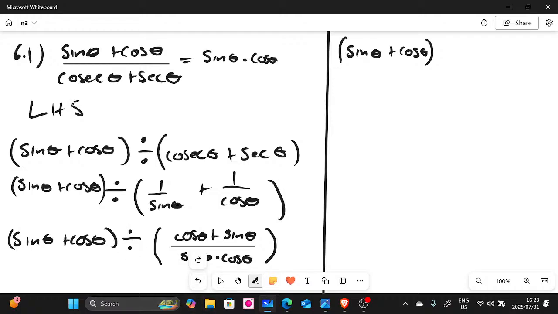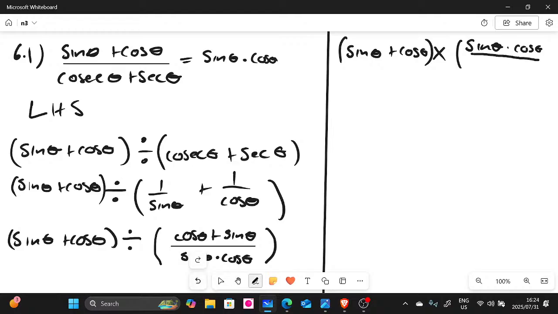When you change this into multiplication, these change: the numerator becomes the denominator and the denominator becomes the numerator. Do not forget, it's a law that we use. So the numerator is sine theta multiplied by cos theta.